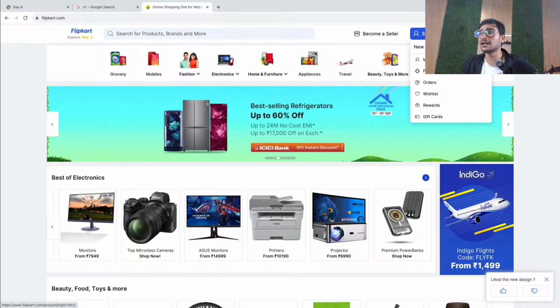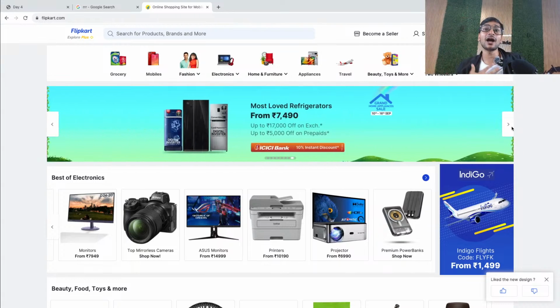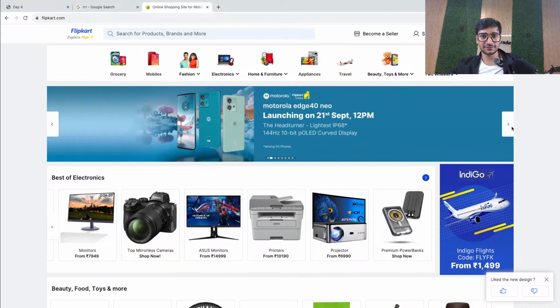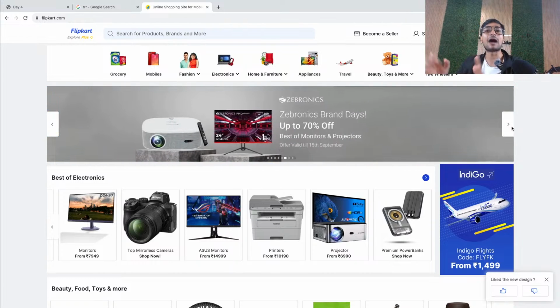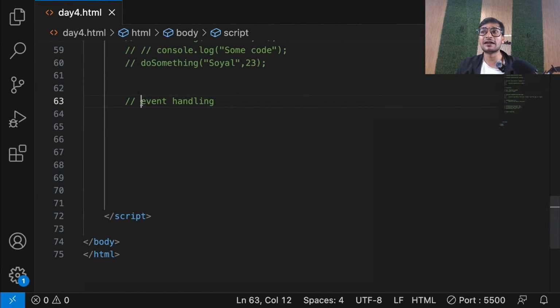If I also want to create a slider like this in my web page, I also want the user to perform a click. But based on that click, I also want to write code which will move my image. So guys, the user will perform an event, but based on that event, how to perform something internally in the code so that something happens on the website. And guys, that concept can be achieved using event handling.